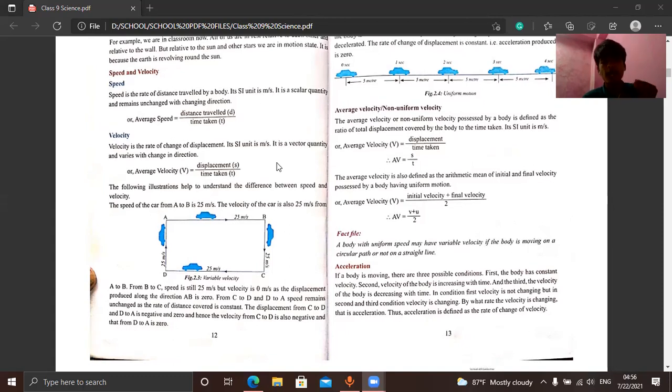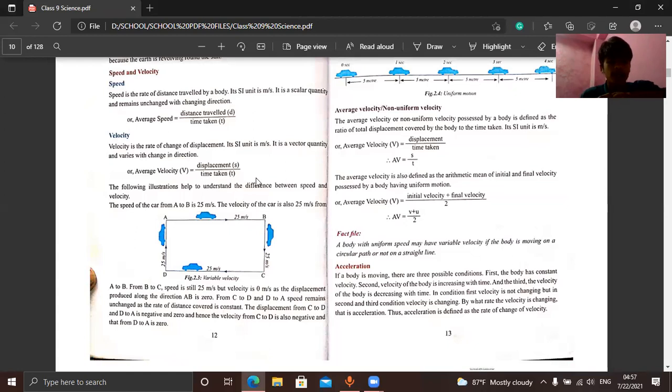Now, let us try to understand what the speed will be. It is 25 meter per second, then 25 meter per second again, then again 25 meter per second. All of those are 25 meter per second, all those magnitudes. But is that speed or velocity? We don't know yet, so we'll try to understand which one is speed and what the velocity will be by looking at this figure.